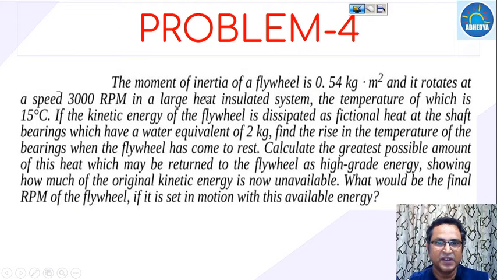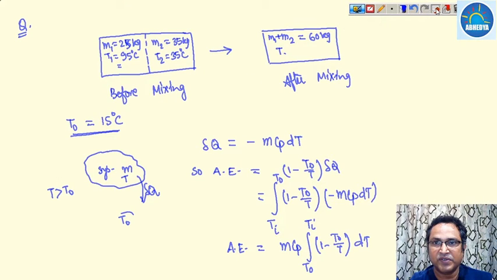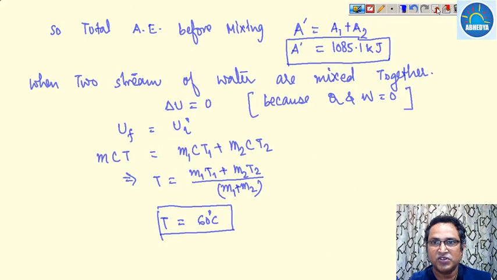Okay. So the moment of inertia of the flywheel has been given and it rotates at 3000 rpm in a large heat insulated system. Now let us do the fourth problem.